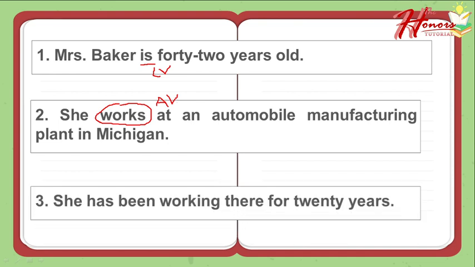Next, number 3. She has been working there for 20 years. Can you tell me where is the verb here? Okay, very good. So we have here has been and working. Can you tell me what kind of verb is has been? Okay, so this is helping verb. How about working? Okay, this is an action verb. Wow, you are learning.